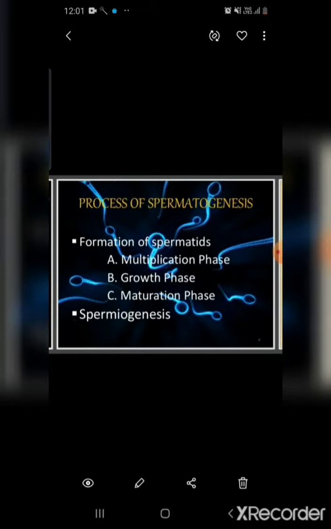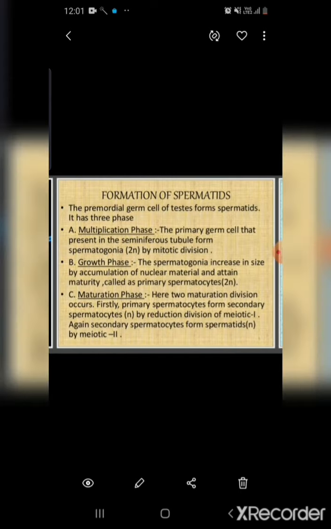Now in the process of spermatogenesis, there are different phases. First is the formation of spermatids. In the formation of spermatid, a total of 3 phases are there: multiplication phase, growth phase and maturation phase, and after that there is spermiogenesis. So first is the formation of spermatid. The primordial germ cells, PGCs,